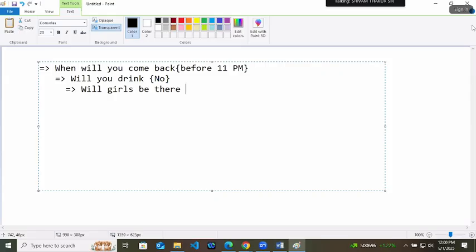If your answer is yes, then no need to go. If your answer is no, then you can go. So for taking permission from them, these are the conditions and their sub conditions that you need to pass. Now we have to write a code for it. Who will write? We will use nested if else here. I will help you, just write the code.